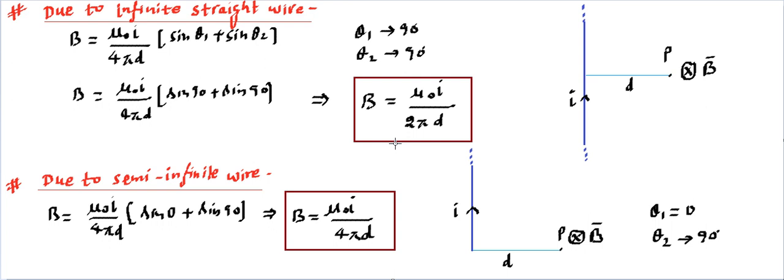In the next lecture we will be talking about Ampere's law. That's another way of finding the magnetic field because of current distribution.